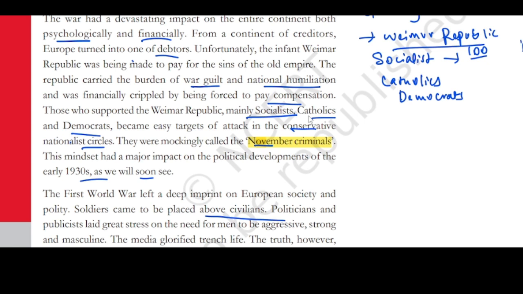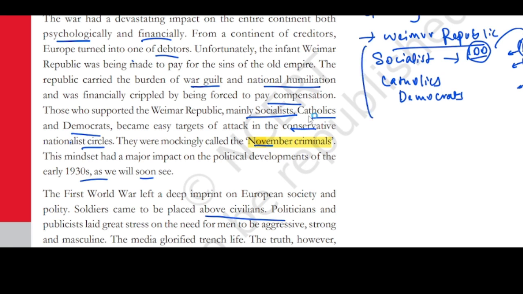Now, the highest contribution to the state in terms of taxes, if A has been doing that, he will be getting a larger share of salaries or any money. Suppose B is doing little lesser than A, then he'll be getting lesser salary. C is getting lesser. So in socialism, the money which the state has is being distributed according to their contribution, right? So this is what socialist means, and they became easy targets for attack in the conservative nationalist circles.